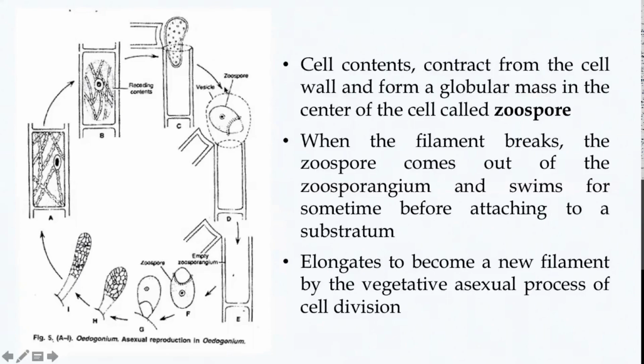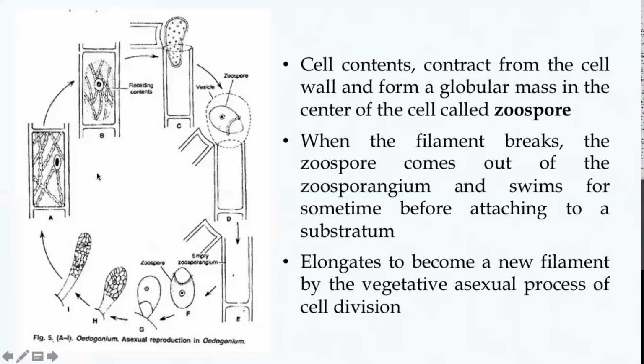The zoospore, as you can see over here, is a kind of pear-shaped structure, and it is multiflagellate. As I said earlier, it is motile. So it swims about for some time in the water before it finds a suitable substratum upon which it can settle down and then gradually grow up into a new thallus.